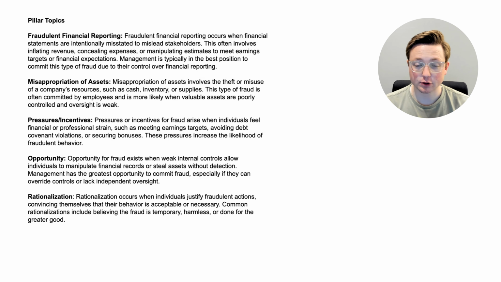First off, fraudulent financial reporting. Fraudulent financial reporting occurs when financial statements are intentionally misstated to mislead stakeholders. This often involves inflating revenue, concealing expenses, or manipulating estimates to meet earnings targets or financial expectations. Management is typically in the best position to commit this type of fraud due to their control over financial reporting.